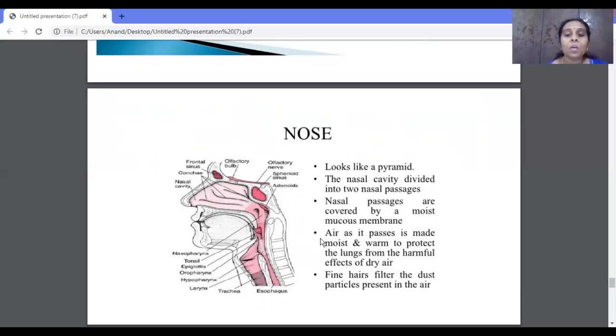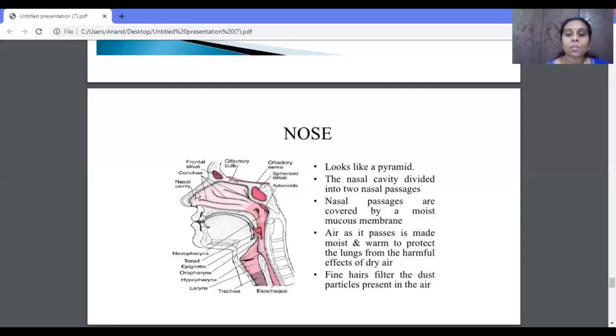Now we'll see what happens when the air enters. When the air enters, the mucus which is present over here makes it moist and warms it, to protect the lungs from the harmful effect of dry air. It will make the air moist as well as warm it, so that your lungs will not be affected. Then the fine hairs which are present filter the dust particles present in the air. That is the work of the nose.